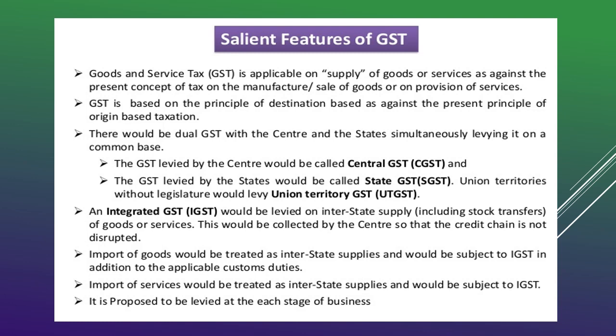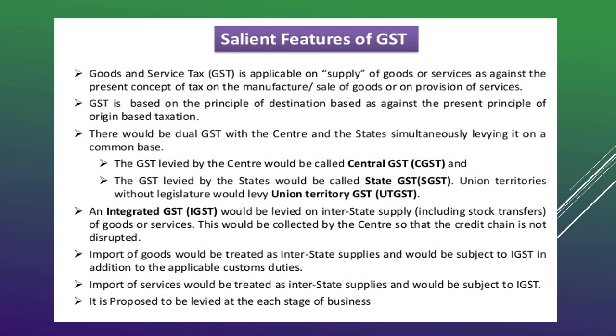This is called the dual system, that is, the power to levy tax is with both the center and the states. So the power to levy taxation is with both the central government and the state government. If it is levied by the center, we call it central GST, that is CGST. When the states levy the tax, it is called state GST.